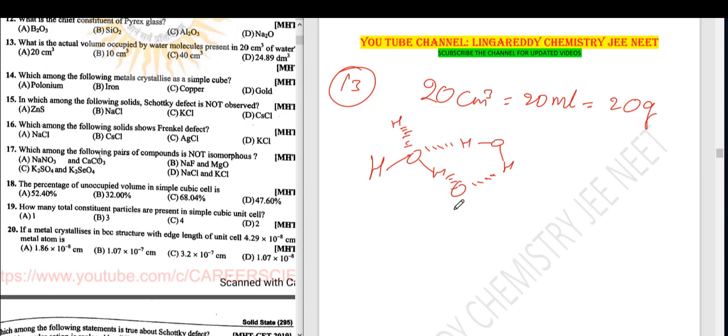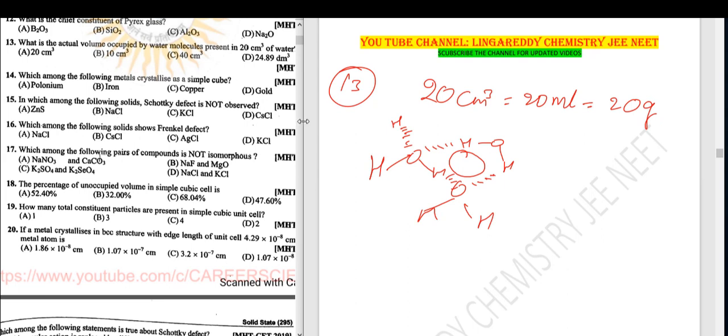It has tetrahedral geometry, so there is empty space, of course maximum space. If you see the options, 20 centimeter cube, 100% it won't be. Then 40, wrong. 24.89 decimeter cube, that means liters, 100% wrong.